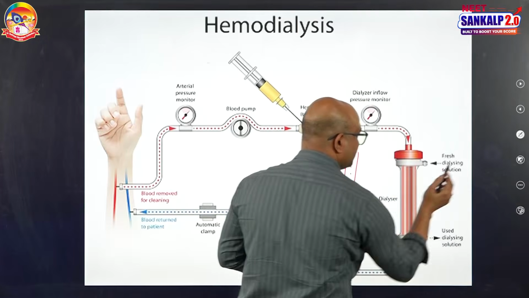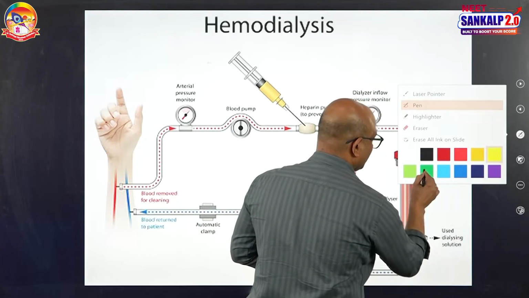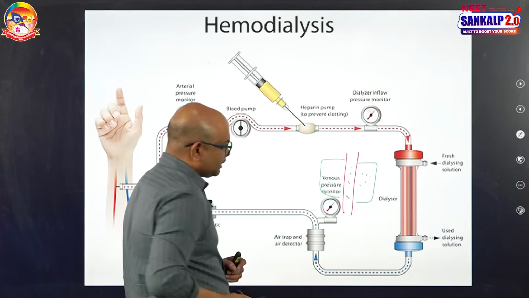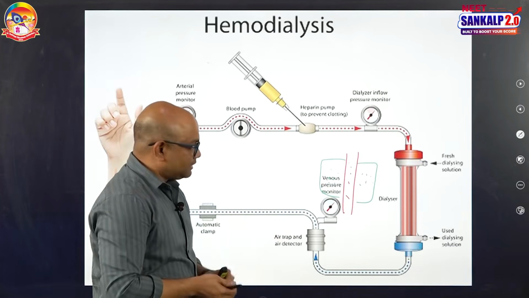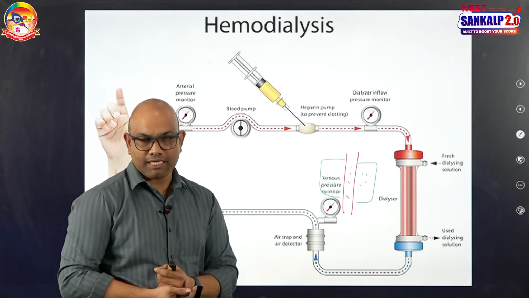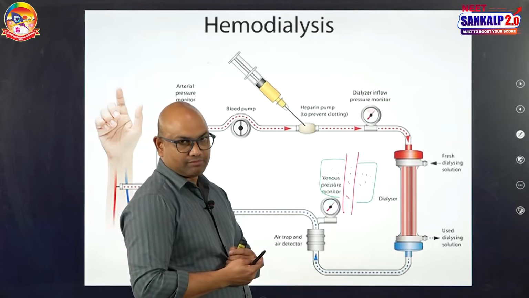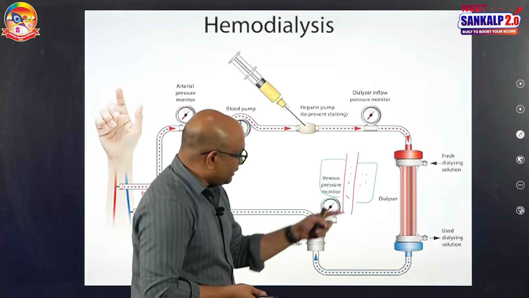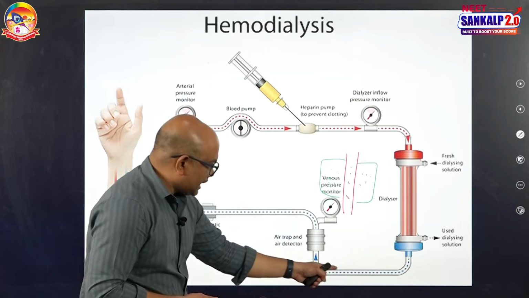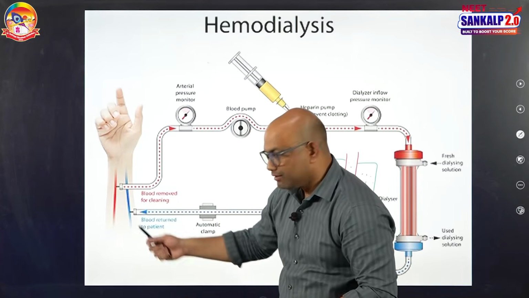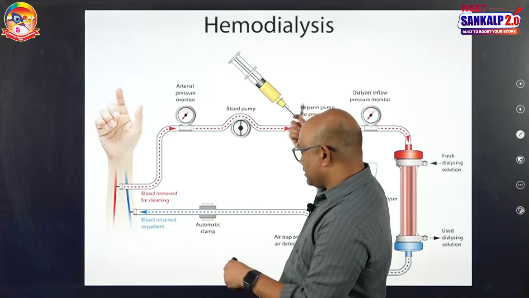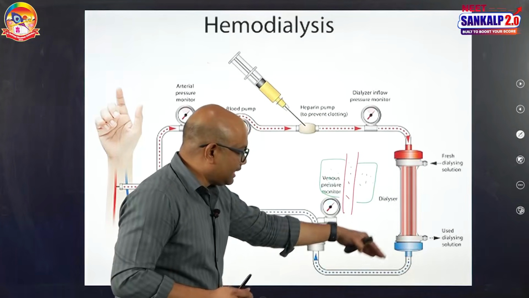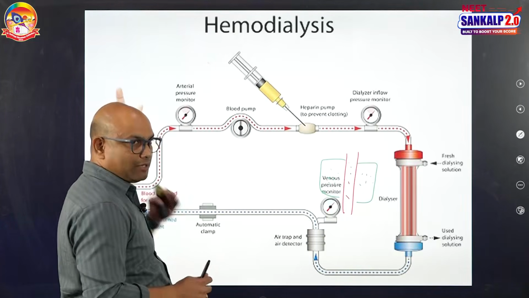Around the cellophane tube, this is a dialyzer, consisting of dialyzing fluid. This green is dialyzing fluid, red is blood. The dialyzing fluid is almost equal to blood plasma except for nitrogenous bases, and the cellophane tube is a porous membrane. The tube finally comes out of the dialyzing unit and is connected to a vein. So, this is the equipment arrangement: the cellophane tube, the dialyzing unit, and the cellophane tube coming out again and connected to the vein from the artery initially.